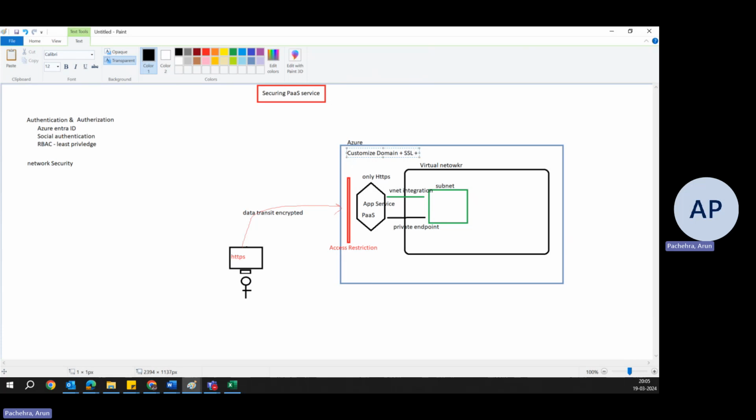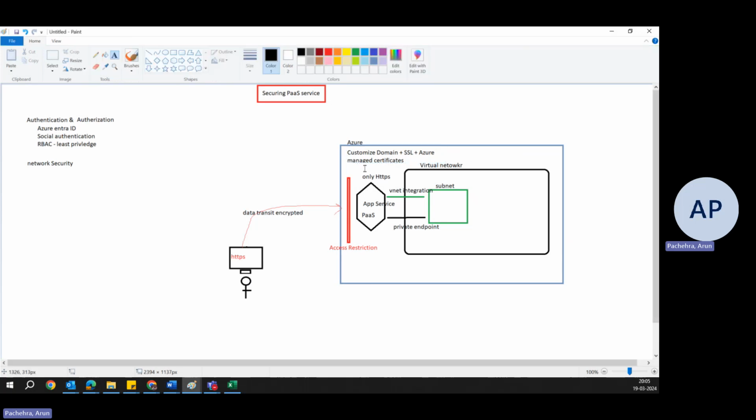Again, this can be done through the app service. Plus, for SSL, you need what? You need a certificate. It also provides you the certificate. You can utilize Azure managed certificates. One-stop shop. For us, this is how it is for now. So that can be done.